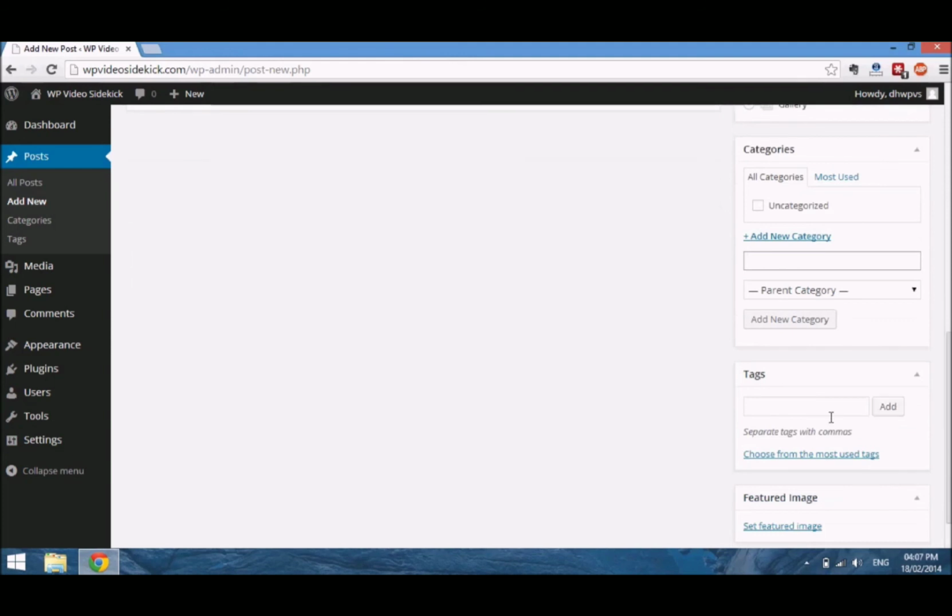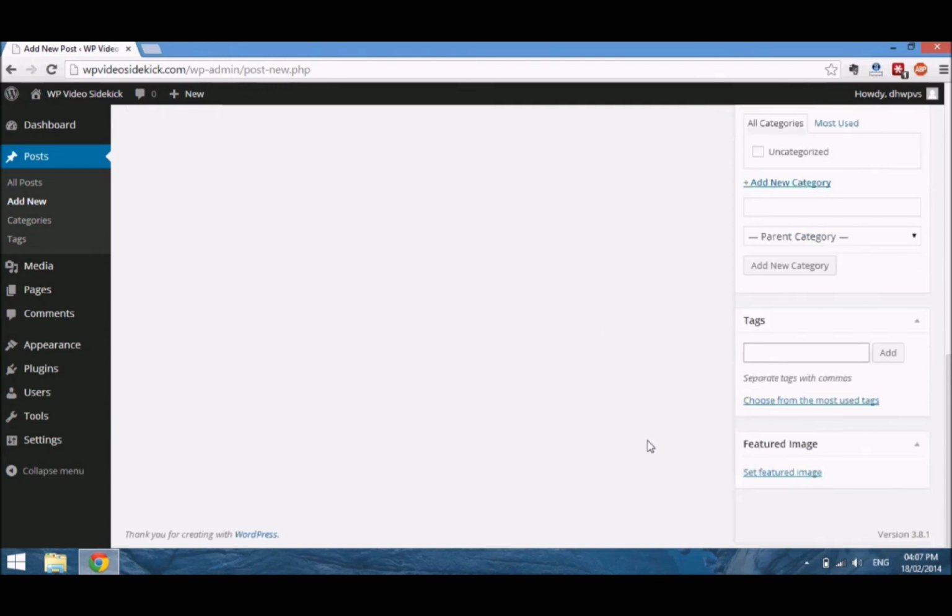And of course there are tags, which are really more for search engine optimization, allowing you to give a description of what your post is all about. You can also set a featured image, which would show up, say, in an excerpt of your post on the front end of your site, so that people can have an idea of what your post is all about.